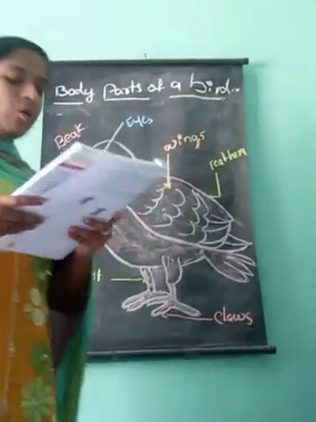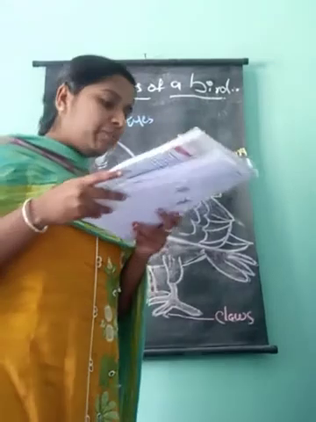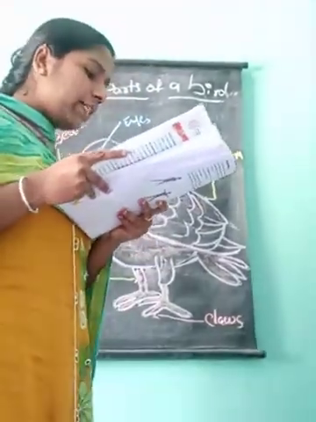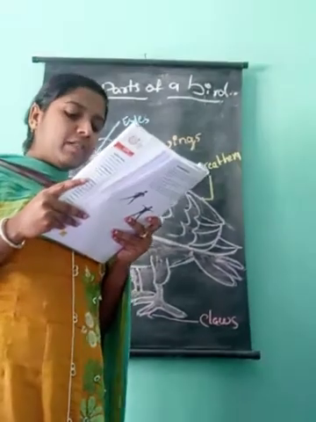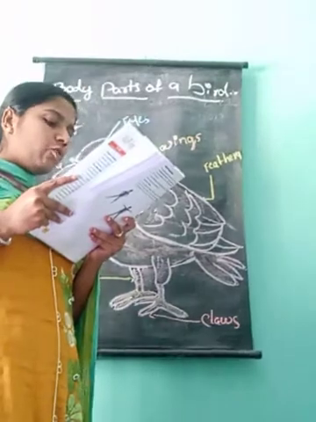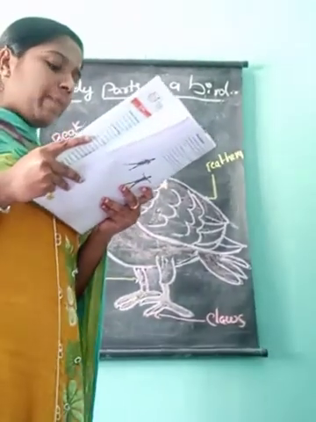Dear children, open your textbook, page number 25. Common birds. Look at the picture below. Write the names of these birds by taking the help of the given box. Tick the ones you have seen in your neighborhood.